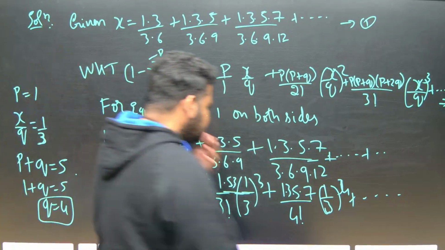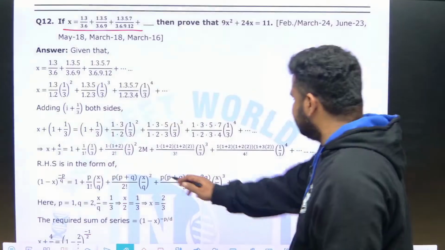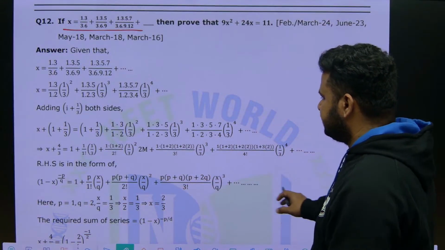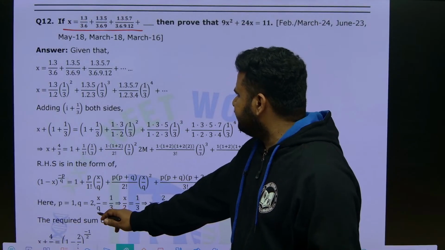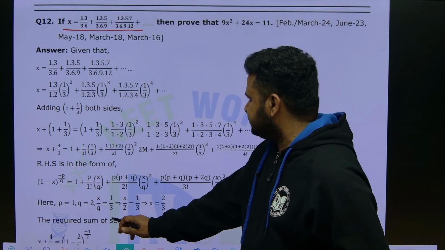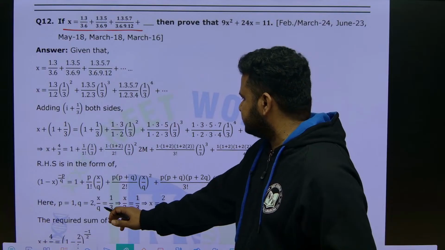Now, see here, same thing we got here also. Now, P is equal to 1, Q is equal to 2. How will we get 2? Just a minute, let us see. Q is equal to 2, how will we get it? Let us see.